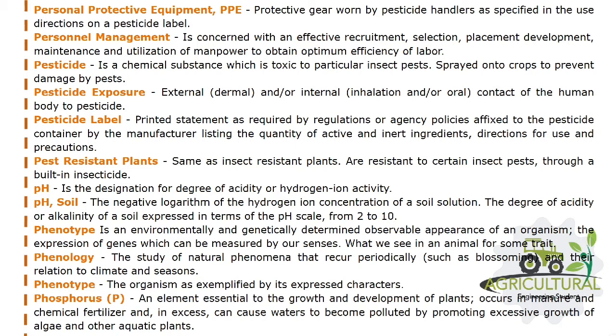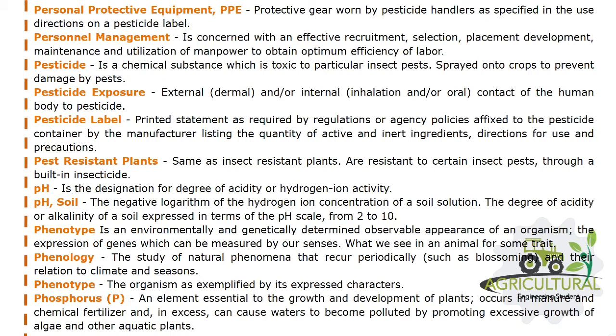Pesticide is a chemical substance which is toxic to particular insect pests, sprayed onto crops to prevent damage by pests. Pesticide exposure, external, dermal, and/or internal, inhalation and/or oral, contact of the human body to pesticide. Pesticide label, printed statement as required by regulations or agency policies affixed to the pesticide container by the manufacturer listing the quantity of active and inert ingredients, directions for use and precautions.